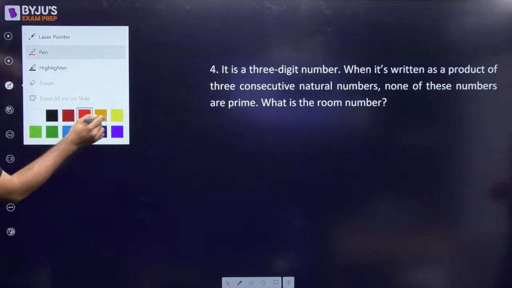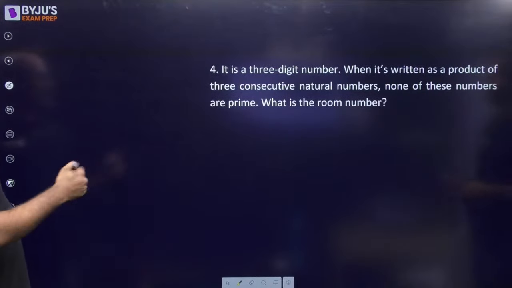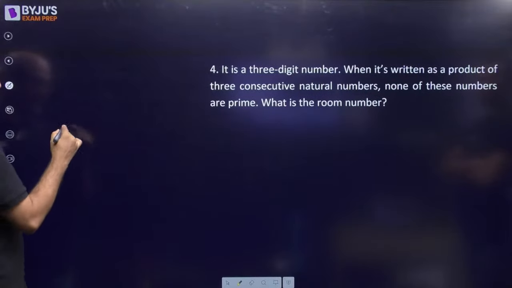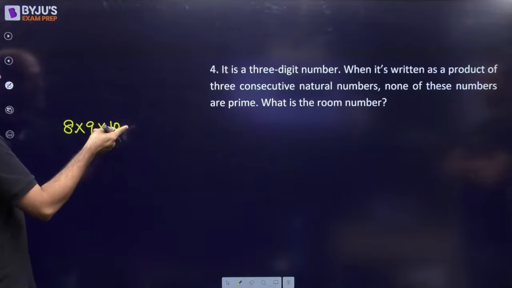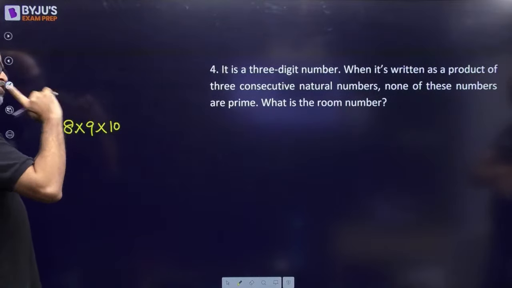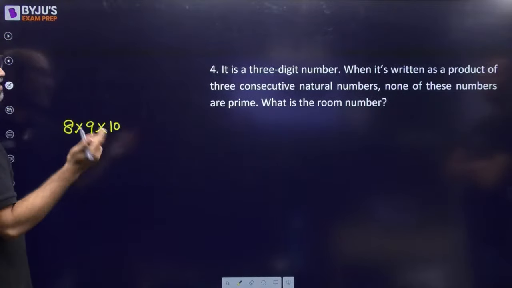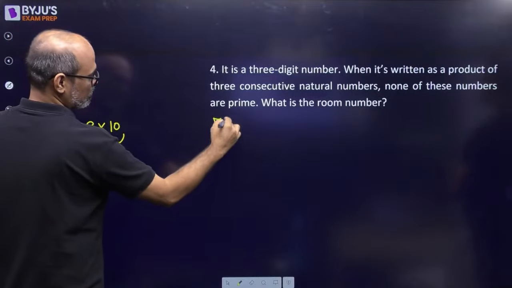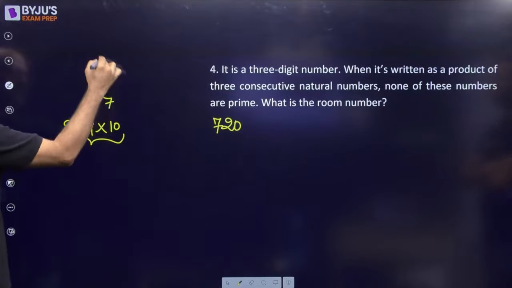It's a 3-digit number. When it is written as the product of 3 consecutive natural numbers, none of these numbers are prime. तो Okay. नीचे से शुरू करते हैं. 9 into 10 into 11 we can't take. We can take 8 into 9 into 10. Right. We cannot consider इसके पहले लेंगे तो 7 आएगा. 7 वाले 3 हटा दिए. 7 हटाएंगे तो 5 फिर आ जाएगा. If you remove 5 then 3 टांग अड़ाएगा. हटा ही नहीं सकते. This is the only possibility. So we have only one possibility because every other case will have at least one prime number. Either 7 will come in or 5 will come in or 3 will come in.